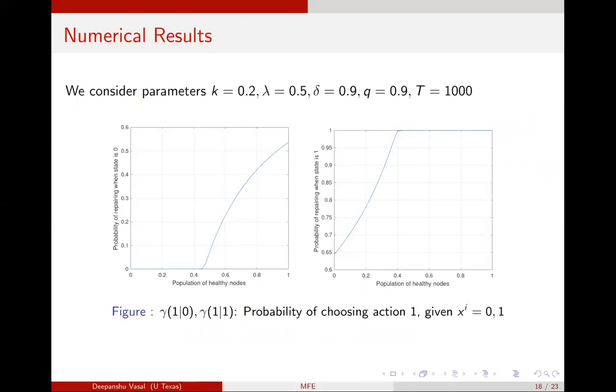The intuition for this is as follows: if there are more infected nodes in the system and the cost of repair is higher, it makes sense to not repair, because you know that you're going to get infected sometime soon. But if the number of healthy nodes is high enough, then it makes sense for us to take the action repair.